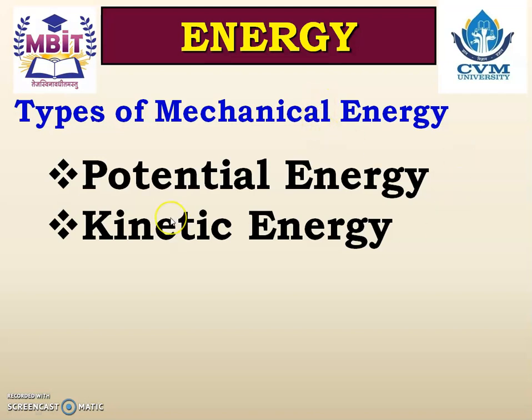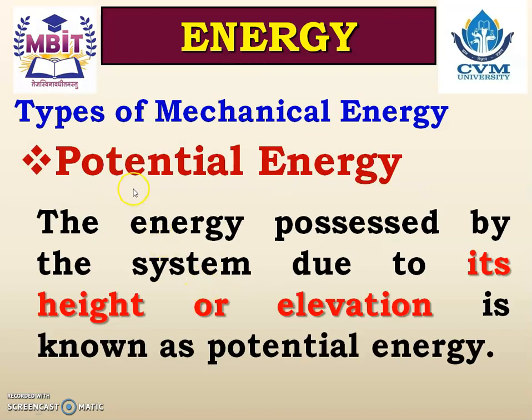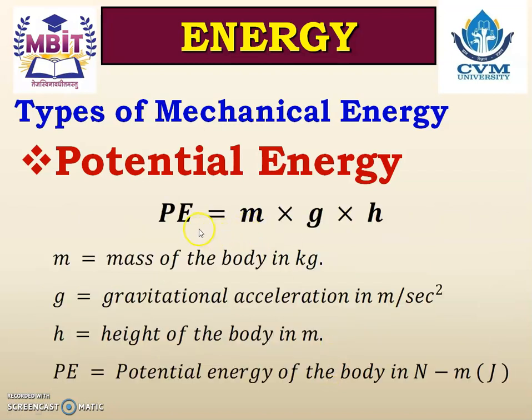Types of mechanical energy. There are two types of mechanical energy: potential energy and kinetic energy. Potential energy, the energy possessed by the system due to its height or elevation, is known as the potential energy. The equation to calculate the potential energy is PE equals m into g into h, where m is mass of the body in kilogram, g is the gravitational acceleration in meter per second square, and h is height of the body in meter, and PE, the potential energy of the body, is in Newton into meter or joule.